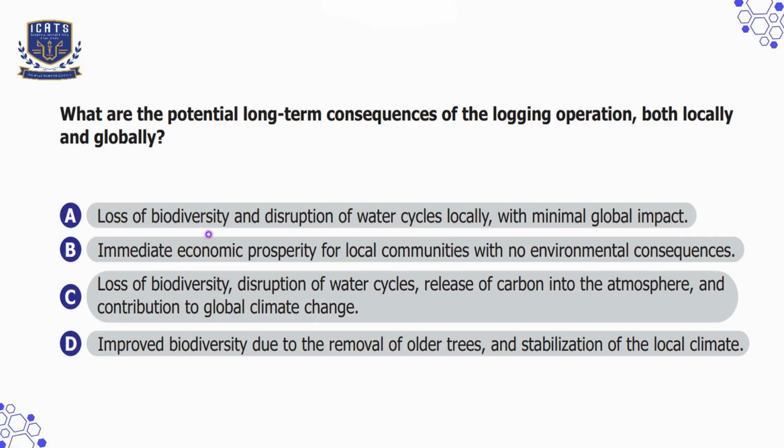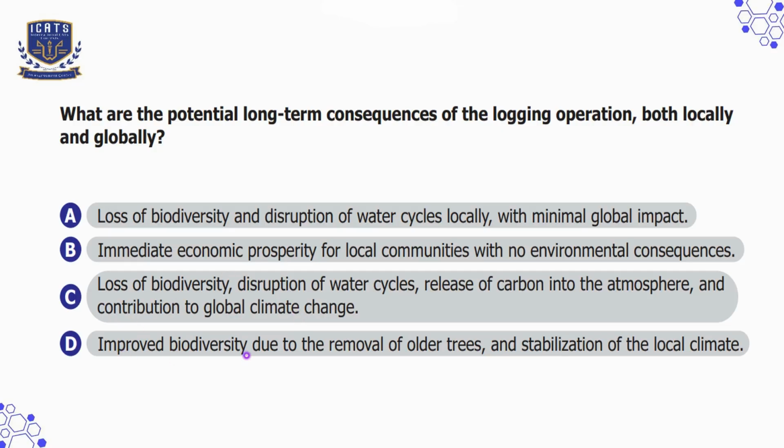Option A is loss of biodiversity and disruption of water cycles locally with minimal global impact, which is incorrect because climate change is global. Option B is immediate economic prosperity for local communities with no environmental consequences, which is incorrect because the passage shows clear environmental harm. Option C is loss of biodiversity, disruption of water cycles, release of carbon into the atmosphere, and contribution to global climate change, which is our correct option because it matches with the passage.